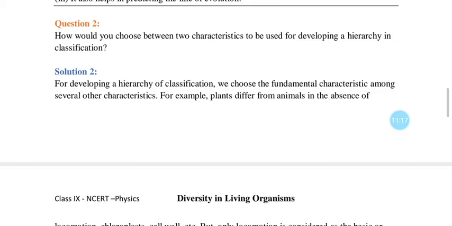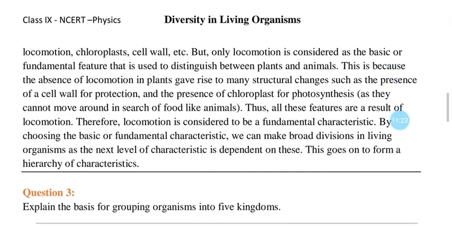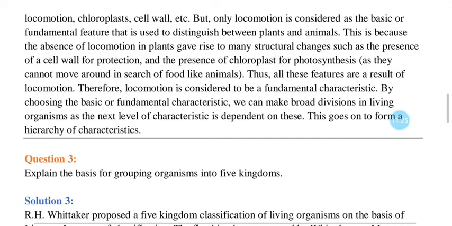For example, plants differ from animals in the absence of locomotion, chloroplast, cell wall, etc. But only locomotion is considered as the basic or fundamental feature that is used to distinguish between plants and animals. This is because the absence of locomotion in plants gives rise to many structural changes, such as the presence of cell wall for protection and the presence of chloroplast for photosynthesis, as they cannot move around in search of food like animals. Thus, all these features are a result of locomotion. Therefore, locomotion is considered to be the fundamental characteristic.